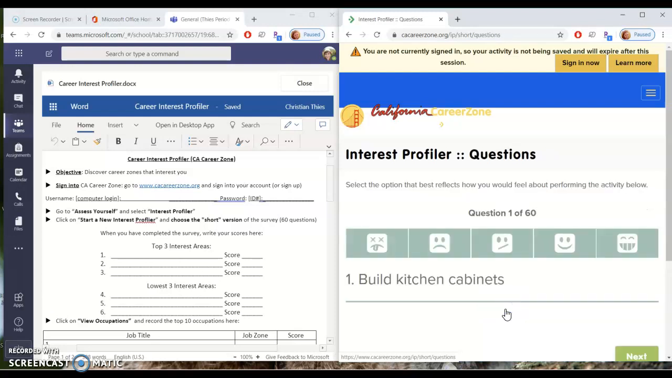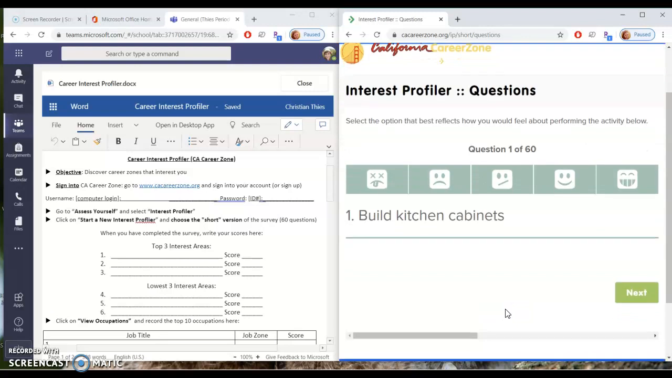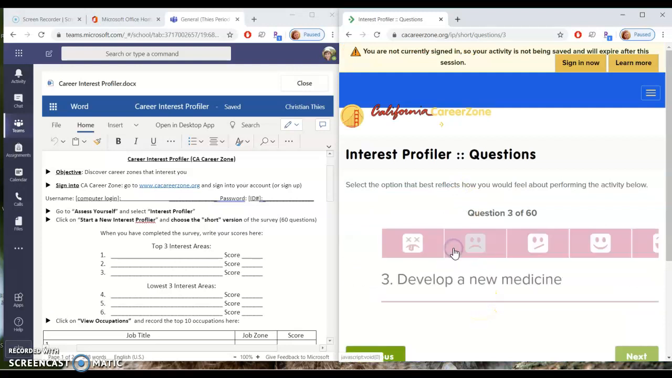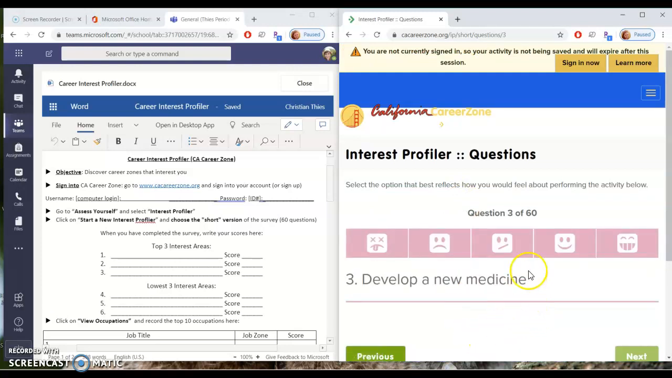Here's what it's going to look like. How would you like to build kitchen cabinets? That sounds awful to me. Layer brick or tile? Not so much. Develop a new medicine? That sounds kind of cool, maybe. Study waste? Oh, heck yeah, I'm all about environmentalism, reducing water pollution. Write books or plays? That sounds legit. Play a musical instrument? Okay. I don't have a lot of musical talent with my fingers, but my voice kind of counts, I guess. Sure. Okay, you guys get me?